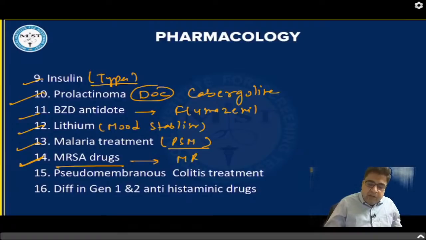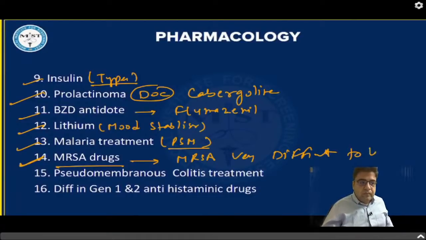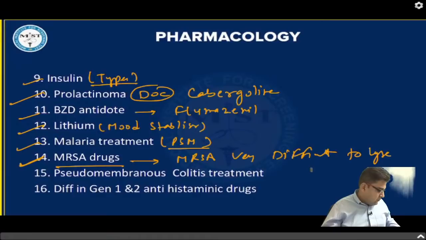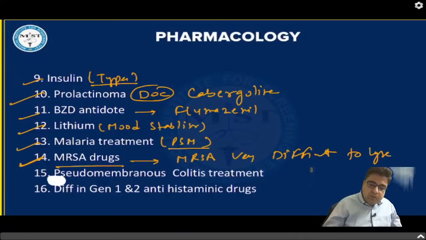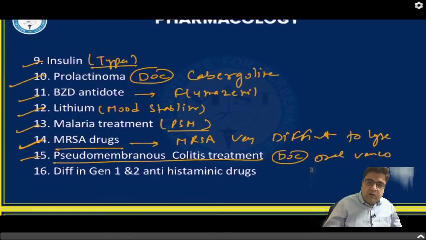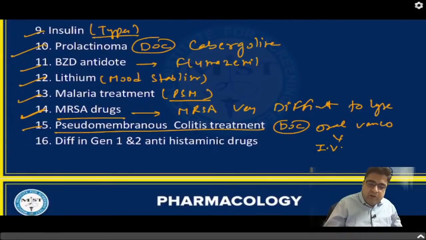There is a mnemonic: MRSA very difficult to lyse. So MRSA drugs are important. Next is treatment of pseudomembranous colitis. We know that the drug of choice is oral vancomycin. The second drug of choice is IV metronidazole.